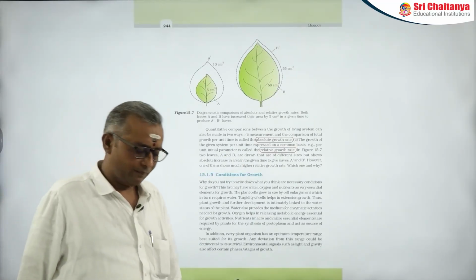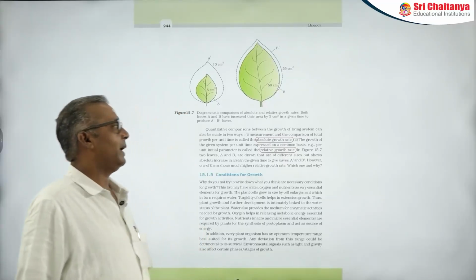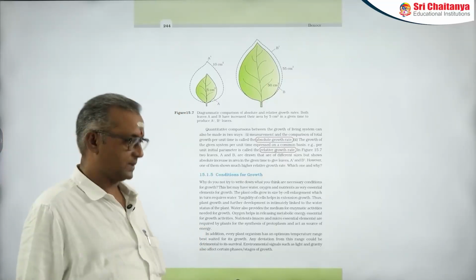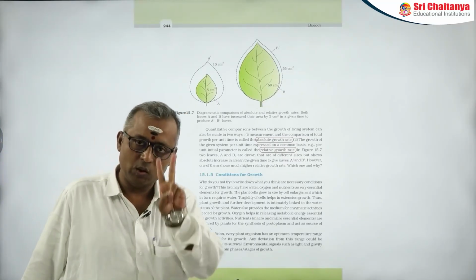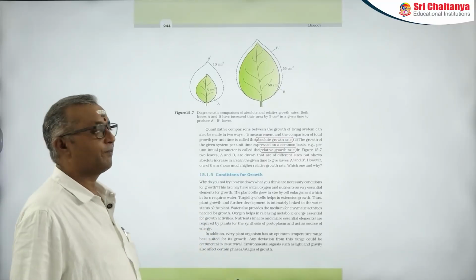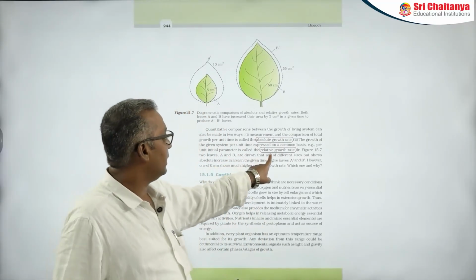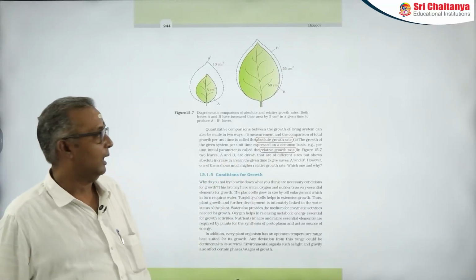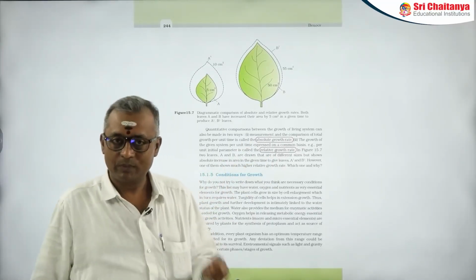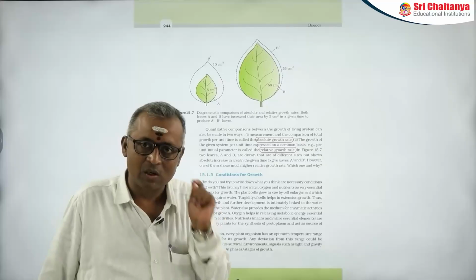Next, similarly, quantitative comparison of growth of living systems can also be made in two ways. One is absolute growth rate and the second one is relative growth rate. Absolute growth rate is nothing but AGR.